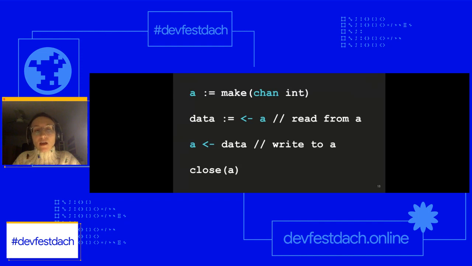I just want to say one important part: channels can actually be buffered. Being buffered means they have a specific size of information they can hold. In this example, and the examples to follow, I'm using unbuffered channels. If we buffer them, we have more flexibility and more control over how we synchronize them. But for now, you don't have to worry about it for this presentation. It's a very cool thing though.